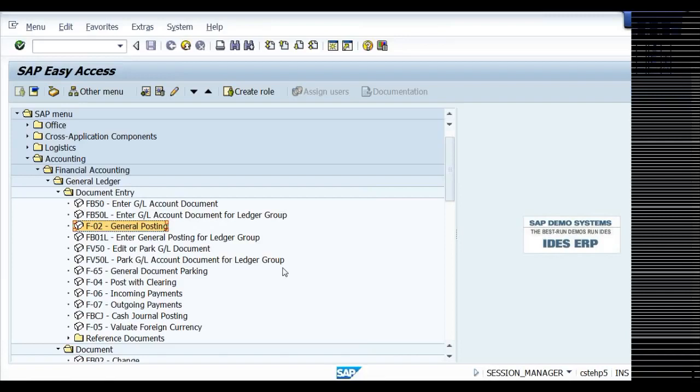Say one accountant is posting an accounting entry, telephone expenses account debit to bank. The accountant is able to prepare a document, but he will not be allowed to post into the GL account, because unless it has been verified, it should not be posted to the GL account.